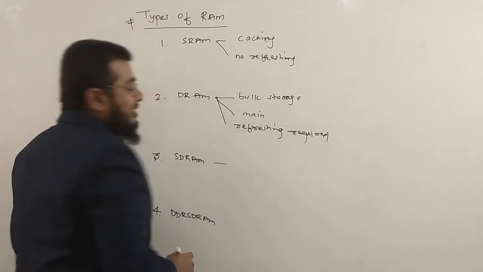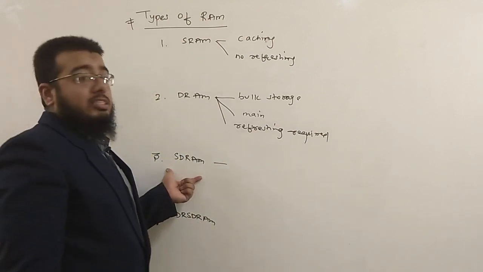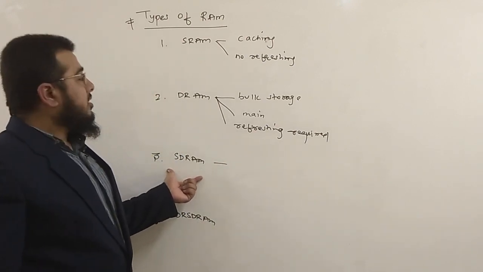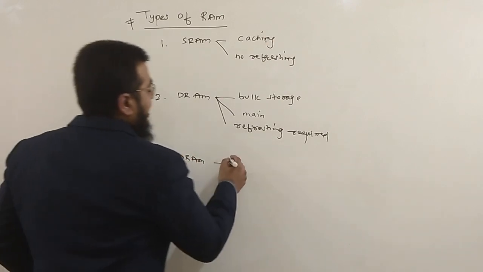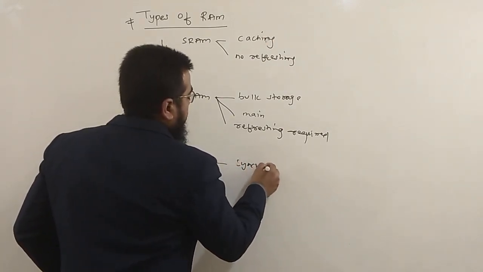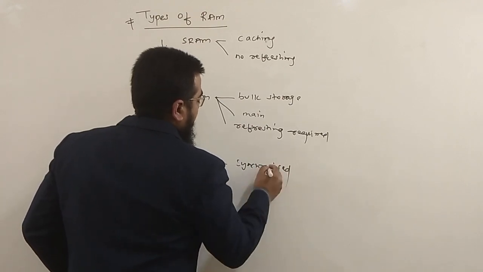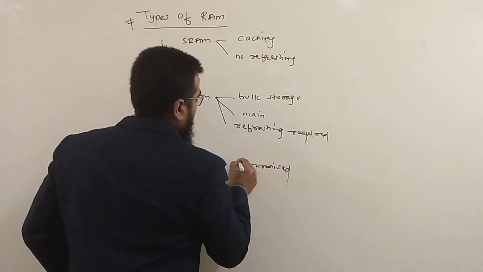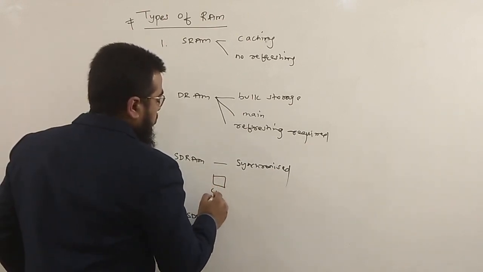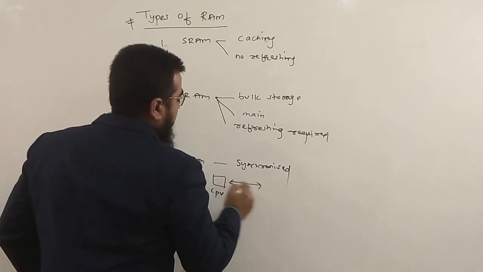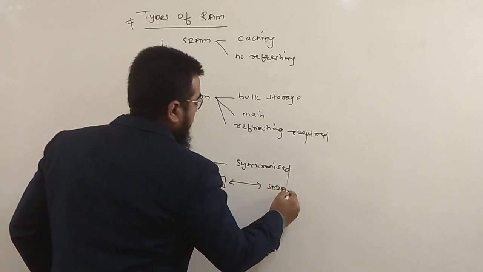SDRAM stands for synchronous dynamic random access memory. Now how is it different from other RAM? The main difference here is it is synchronized to the system clock. That means whatever is going on inside the CPU will update this SDRAM.